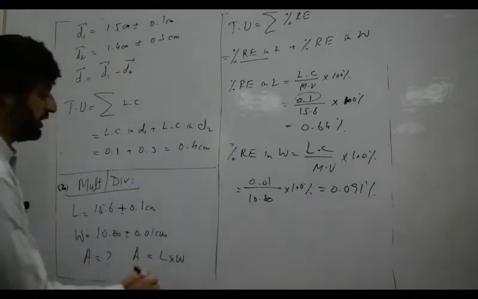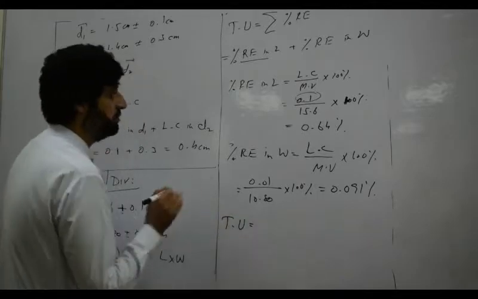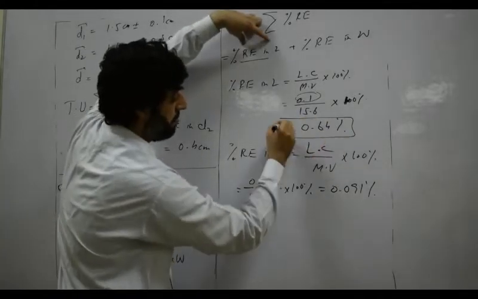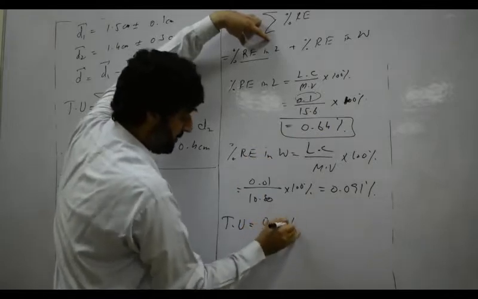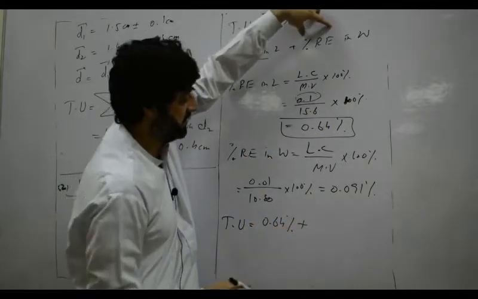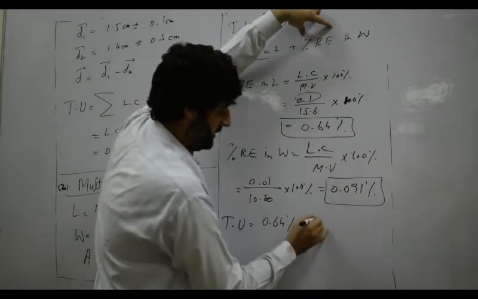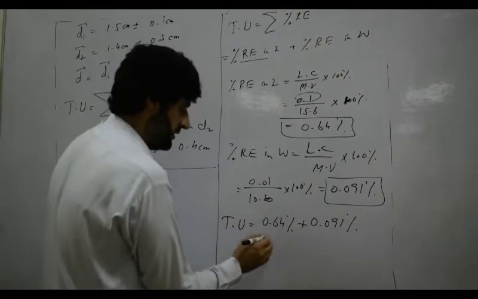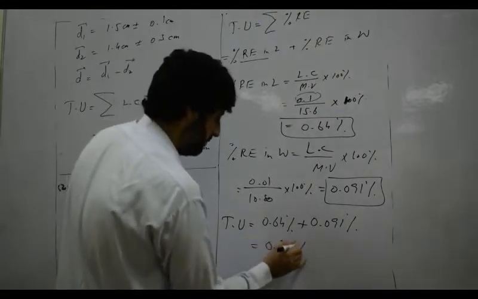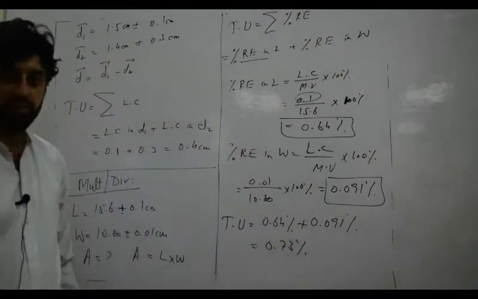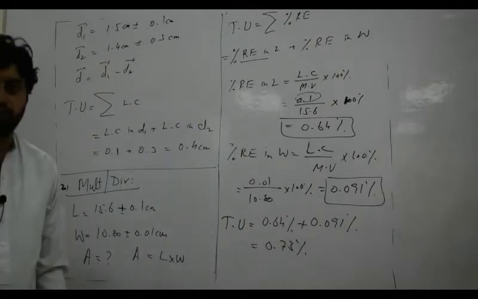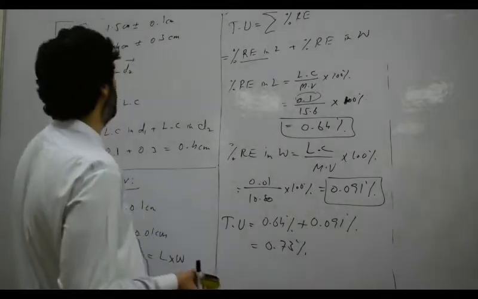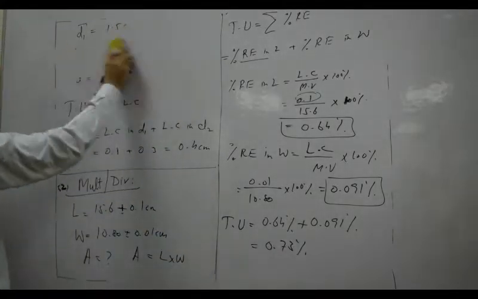Now putting the values in total uncertainty. What is the percentage error in length? That is 0.64%, plus what is the percentage error in width? That is 0.091%. So it will be 0.73%. That is the total uncertainty in case of multiplication. Now come towards the division rule.